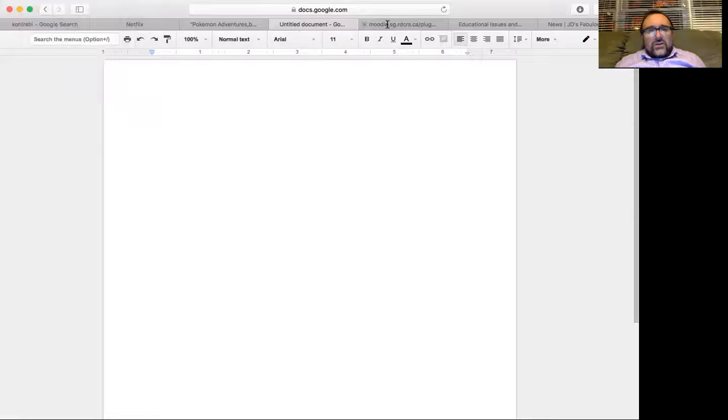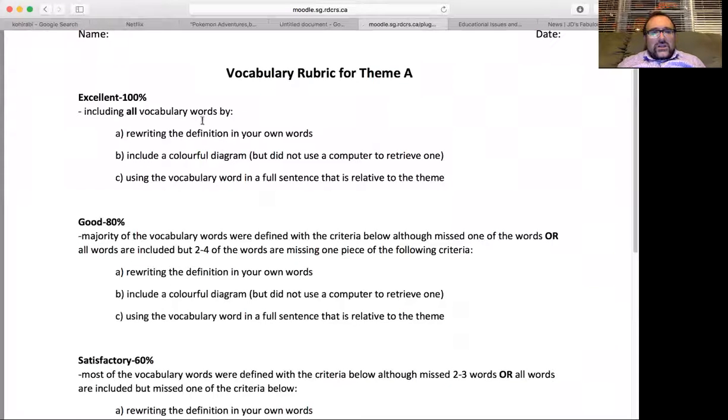So going back to the rubric, to get 100%, you need to include all three criteria. Rewriting the definition in your own words, include a colorful diagram. If you want to take a picture of your diagram, that's perfectly fine if you draw it on paper. Make sure you include color, and then using the vocabulary word in a full sentence that is relative to the theme. So this means when you have vocabulary words, you need to put it in a sentence. Make sure it's relative to the theme.